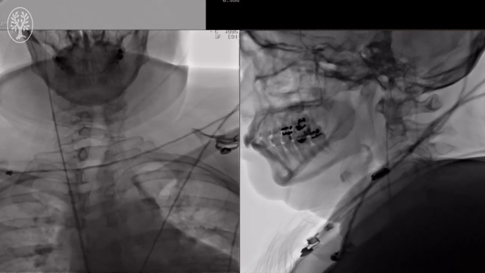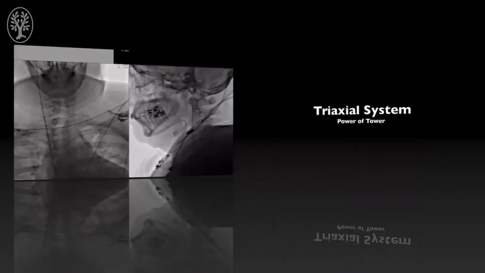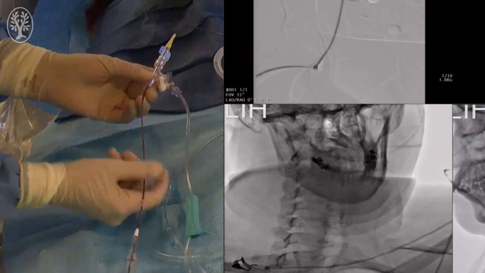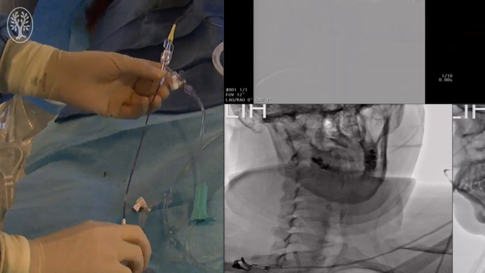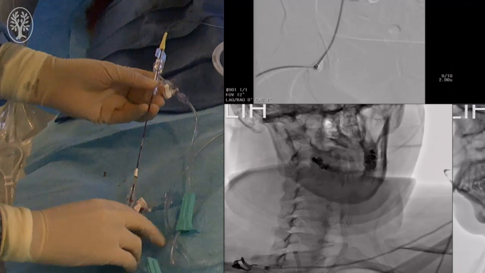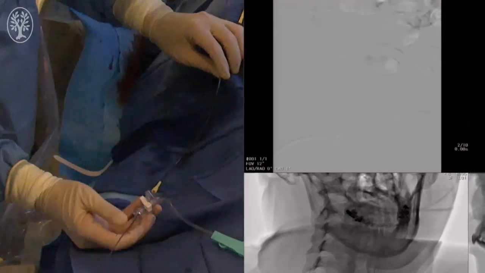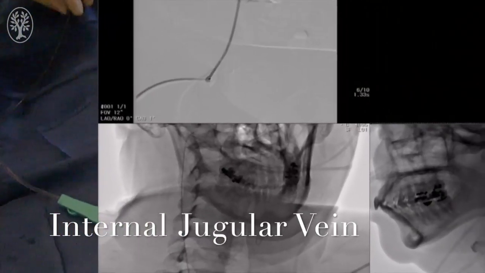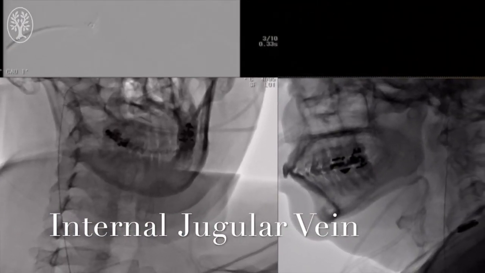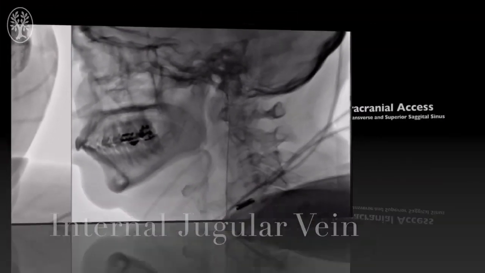Confirmation is made using an 035 wire by getting access into the sigmoid sinus. The system is then advanced. The 6 French long sheath is advanced typically over a benchmark catheter, which is an 071, which is advanced over a 3 Max catheter, which is 3 French. This triaxial system is delivered into the most proximal aspect of the jugular,